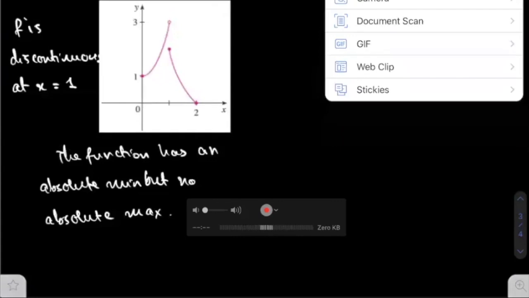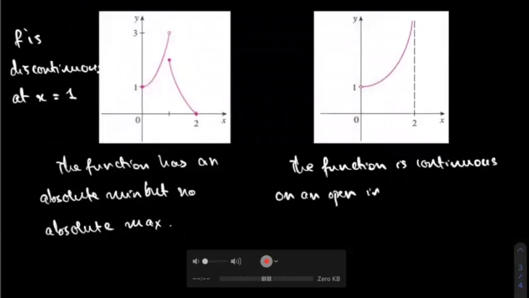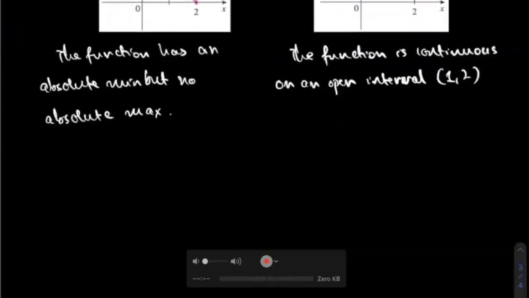The next graph I want to give you is a function that is actually continuous, but it's continuous on an open interval (1, 2). It's continuous, but it's not a closed interval. So therefore, you cannot identify specifically the absolute maximum or the absolute minimum. Or, an even stronger statement, there are no max or min values at all.